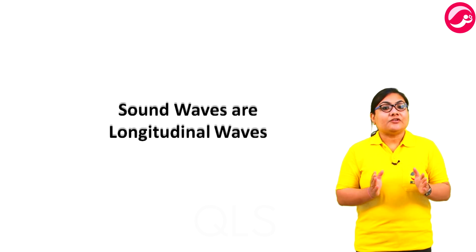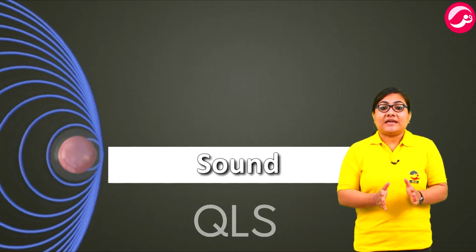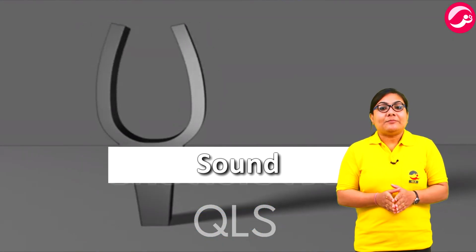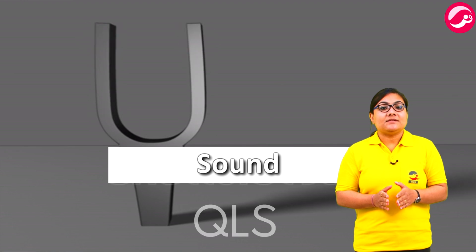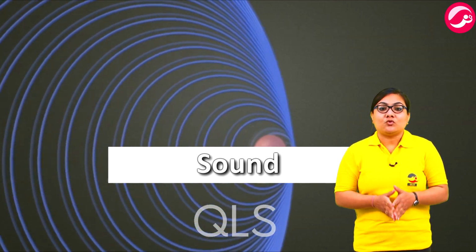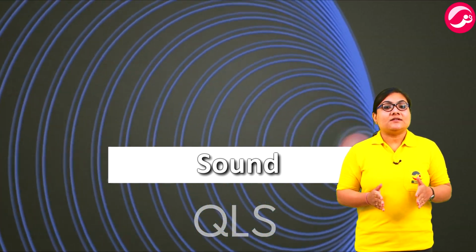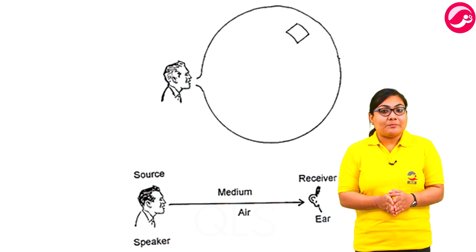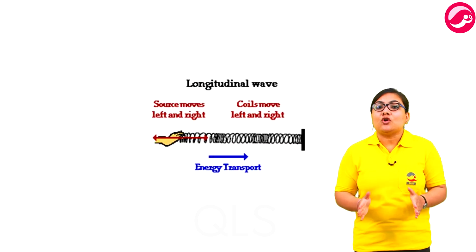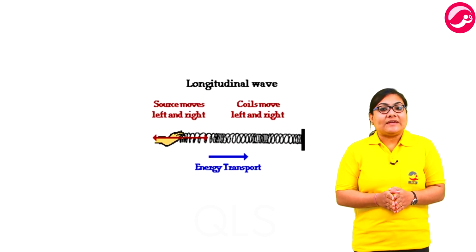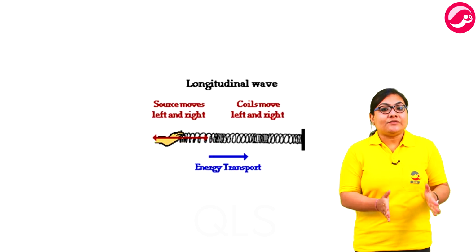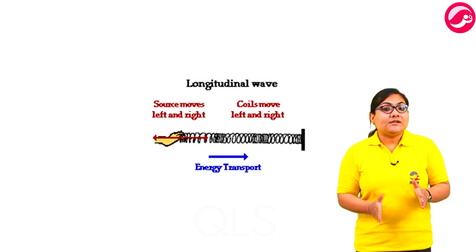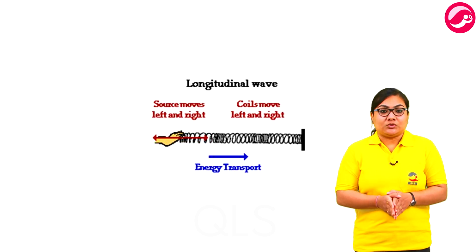In the previous lesson it was already mentioned that sound is a mechanical wave that is created by a vibrating object. The vibrations of the object set particles in the surrounding medium into vibrational motion, thus transporting energy through the medium. For a sound wave travelling through the air, the vibrations of the particles are best described as longitudinal. Longitudinal waves are waves in which the motion of the individual particles of the medium is in a direction that is parallel to the direction of the energy transport.